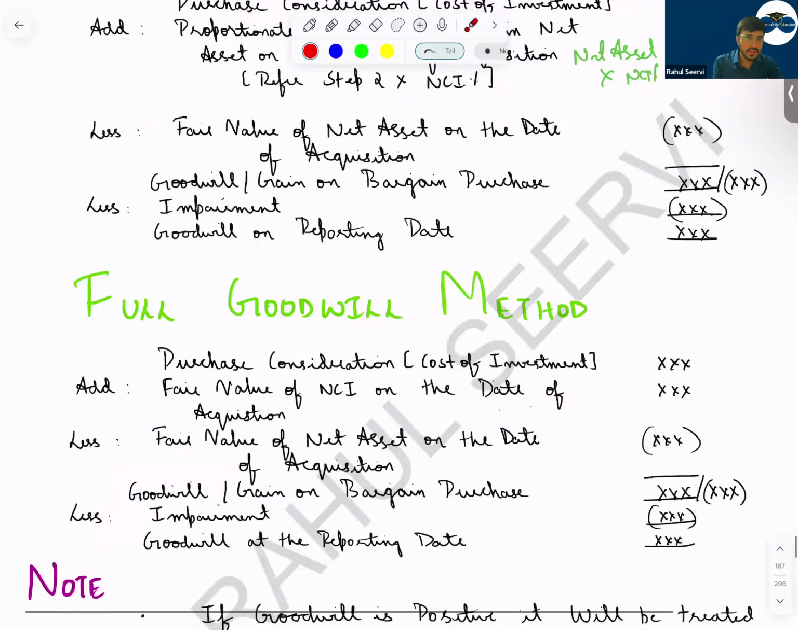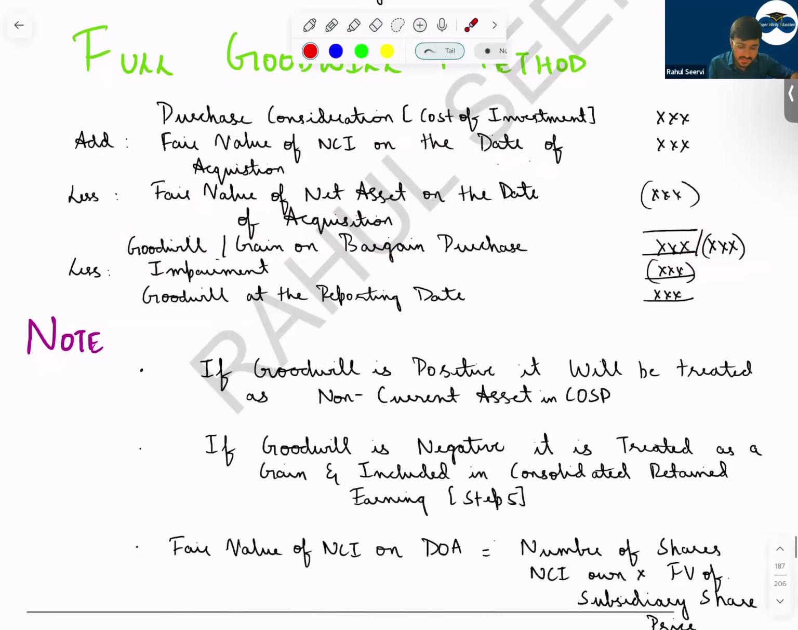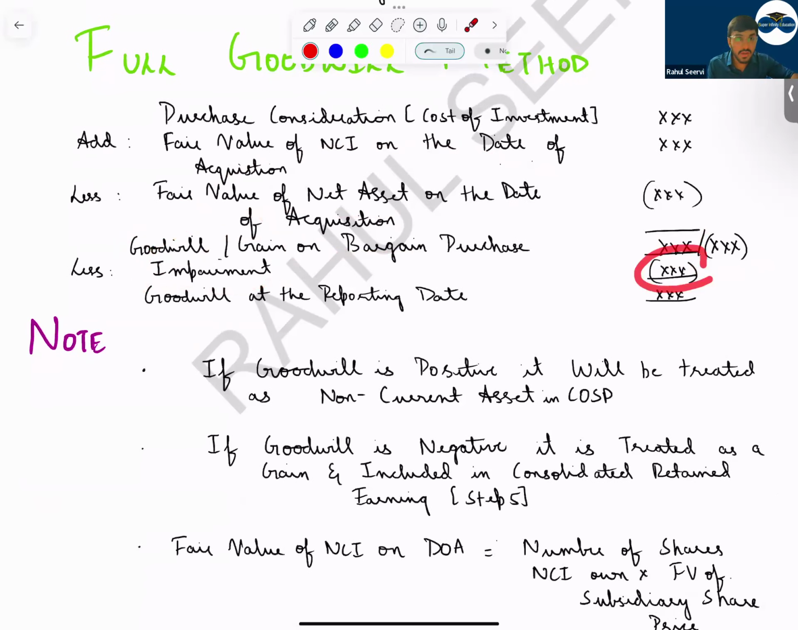Then full goodwill method. In case of full goodwill method, here the goodwill will belong to parent and NCI. So purchase consideration, instead of taking the percentage of the net asset, we take what? Fair value of the NCI on the date of acquisition, less fair value of the net asset on the date of acquisition. Goodwill you will get recording non-current asset. If you get gain on bargain purchase, it will go straight to P&L or retained earnings. Less impairment. This impairment will be allocated to NCI and parent both. So you will say goodwill at your reporting date. This is the value which you will be getting.